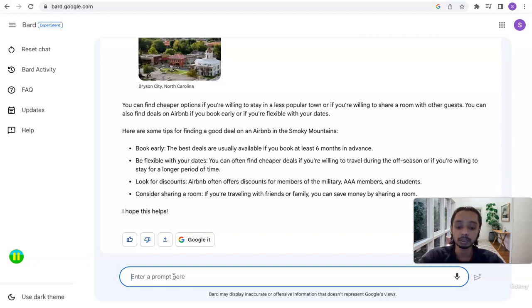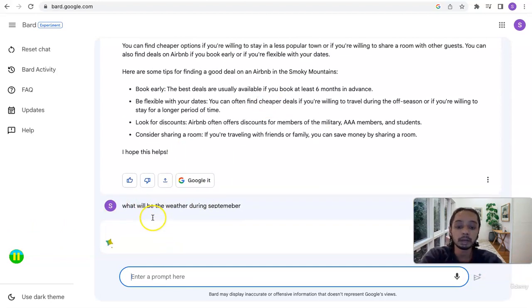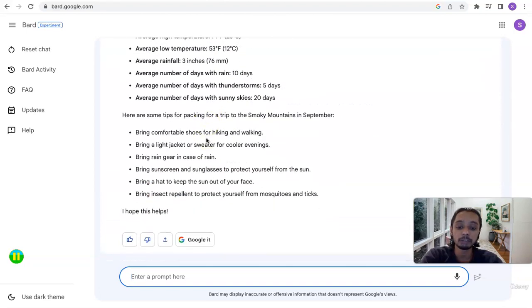Next, I want to ask what will be the weather during September. And it's smart enough to know that I'm referring to Smoky Mountain weather and I don't need to specifically mention it, and now it gave me the weather conditions.